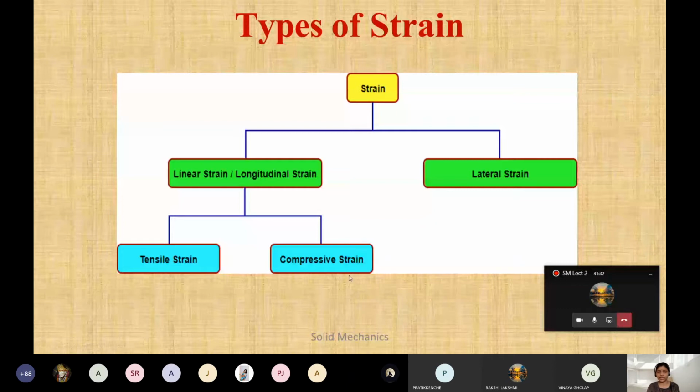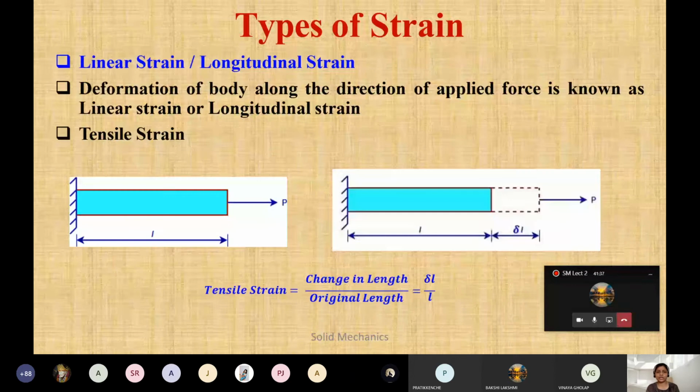Again, we will see this in numericals. Okay? We have just gone through this one. What are the different types of strain? Actually, deformation of a body along the direction of applied force is known as linear strain or longitudinal strain. I have just explained, but this is in terms of definition.